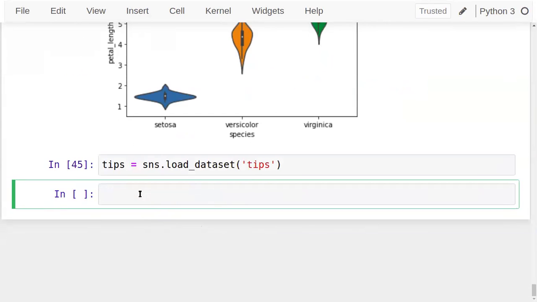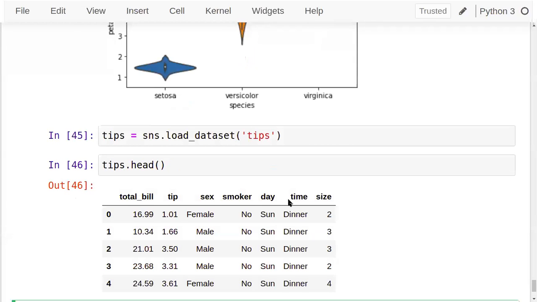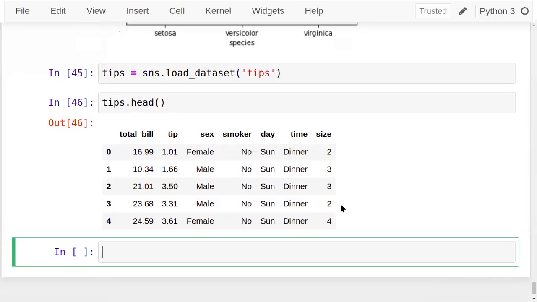Tips. Okay, see what it contains. These are the tips given by a customer to the waiter in a restaurant. Total bill is given. Then how much tip was given is mentioned here. Then who was that particular person, what's the sex, female or male? Smoker or not? Day: on what particular day this tip was given?